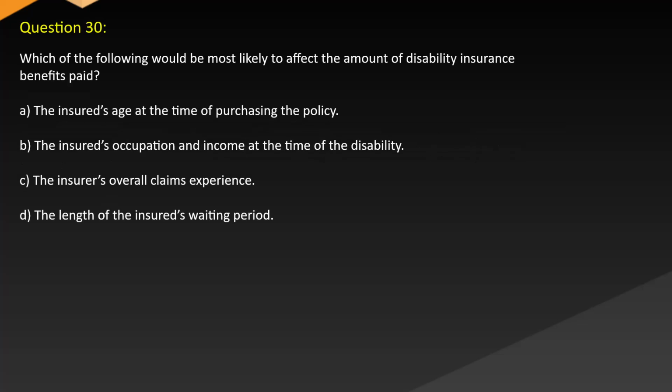Question 30. Which of the following would be most likely to affect the amount of disability insurance benefits paid? A. The insured's age at the time of purchasing the policy. B. The insured's occupation and income at the time of the disability. C. The insurer's overall claims experience. D. The length of the insured's waiting period.